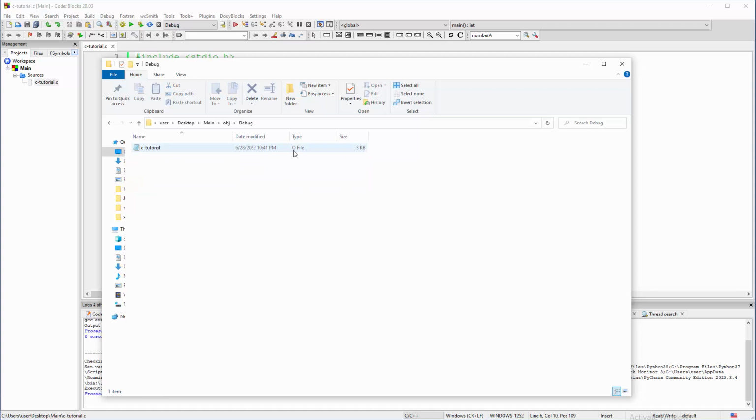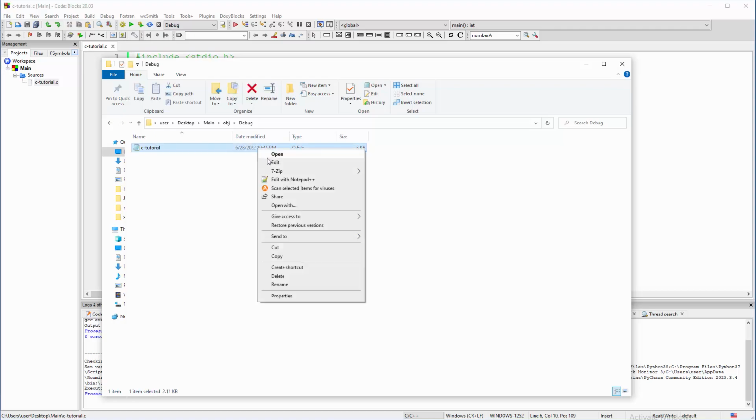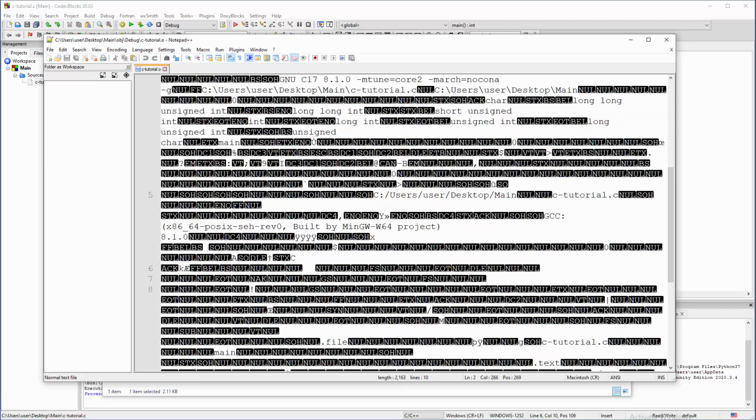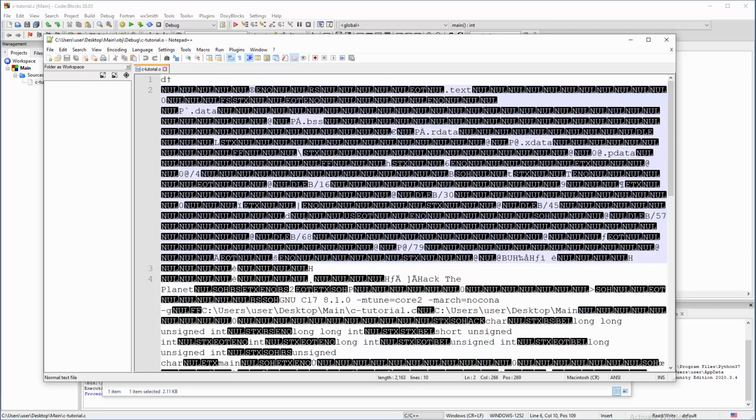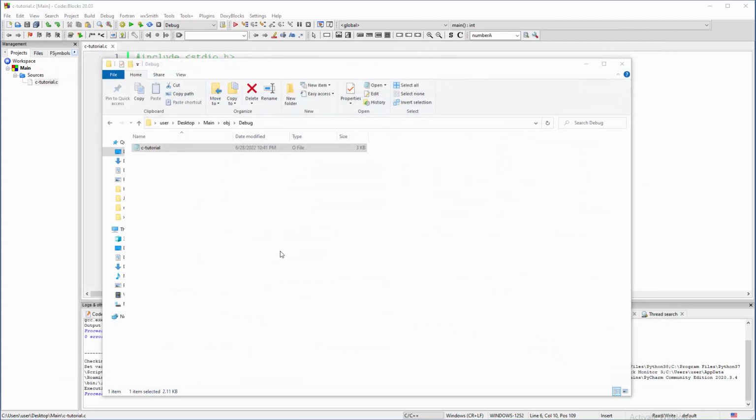Never edit an .o file when your project is compiled, when the application is already done, because you're probably going to mess things up. So just leave those .o files. Don't touch them. They are needed for the compilation process, because if you open one, it is just some kind of gibberish. This is hard-coded stuff. Never change it. We don't care about that at the moment. What we do care about is the bin folder. In here there is the debug folder, and there you go, the main application. This is the actual .exe, something that you can double click and it will work.